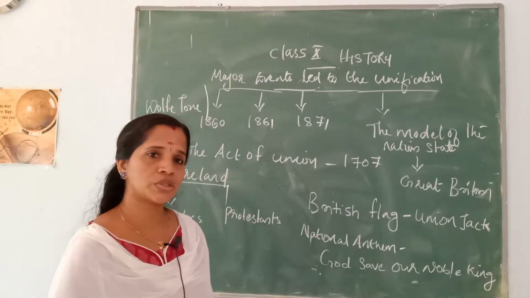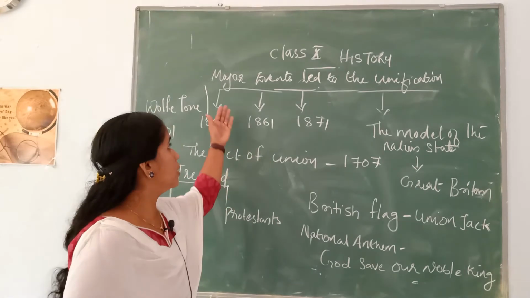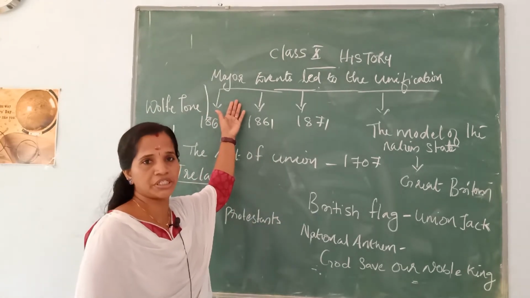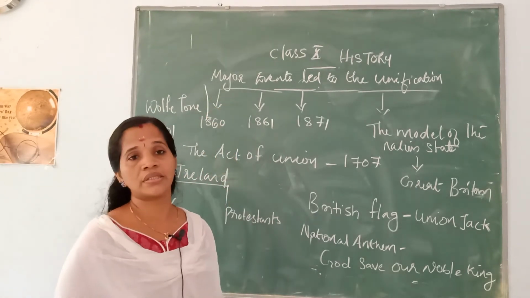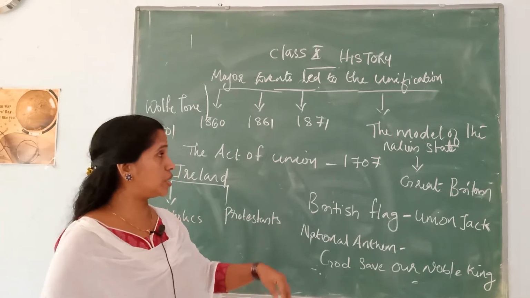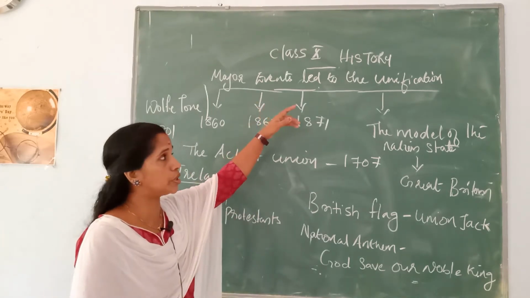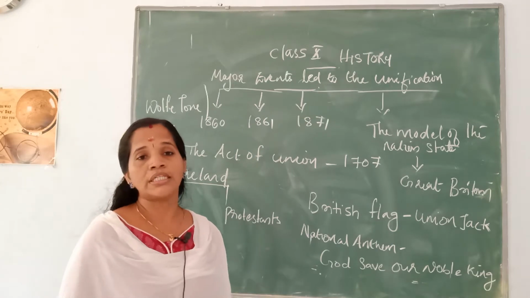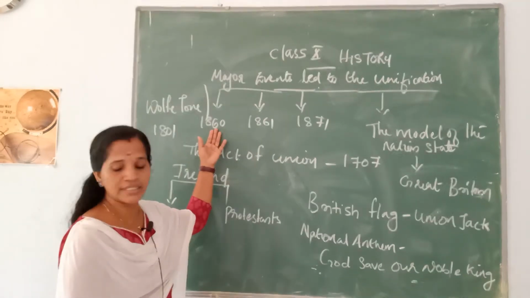Good morning, dear students. Today we are going to discuss the major events that led to the unification. We already studied the unification of Italy, and we are now studying the causes that led to it. First of all, the proclamation of United Italy in 1860.